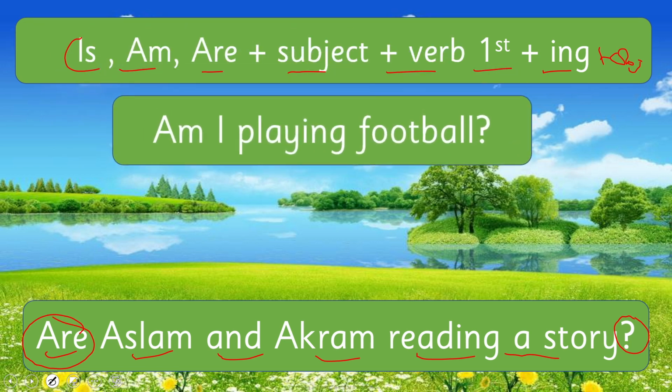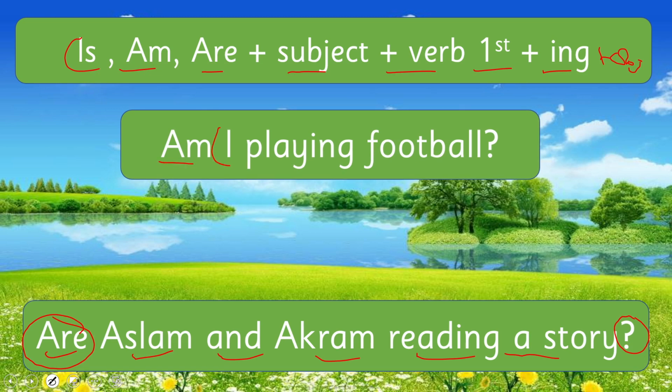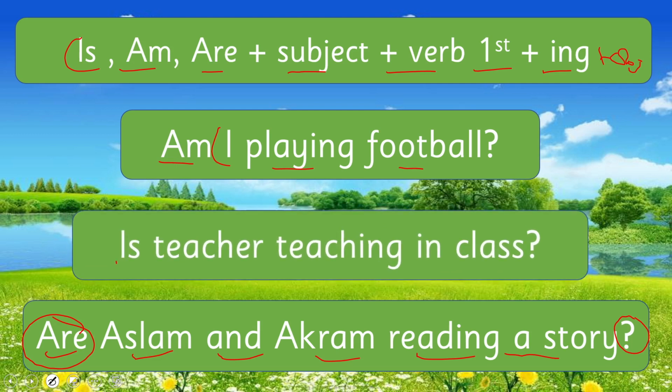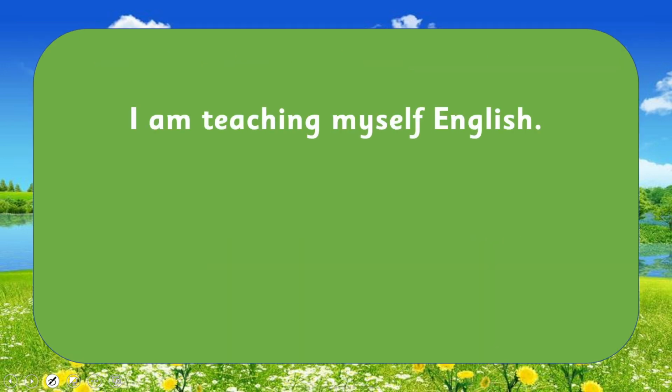Have you got it? Next, am I playing football? Is the teacher teaching in class? Okay, have you got that? And you have judged that this question mark shows that this is a question. Which type of sentence is there? This is a question. Have you got that? In this way we can do it.